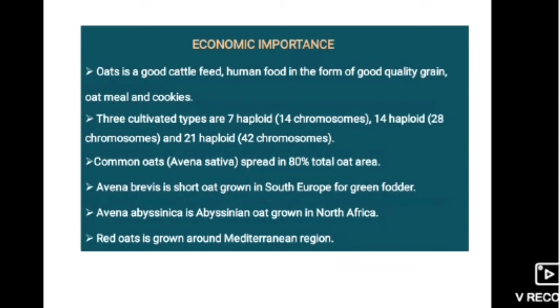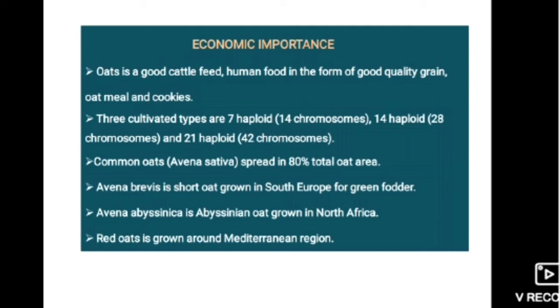Now moving to economic importance. Here, oats is a good cattle feed, and human food in the form of good quality grain, oatmeals and cookies. As I said before, oatmeal helps in weight loss, controlling blood pressure, and building a strong immune system. There are also different cultivated types: 7 haploid, meaning 14 chromosomes, 14 haploid of 28 chromosomes, and 21 haploid varieties of 42 chromosomes.